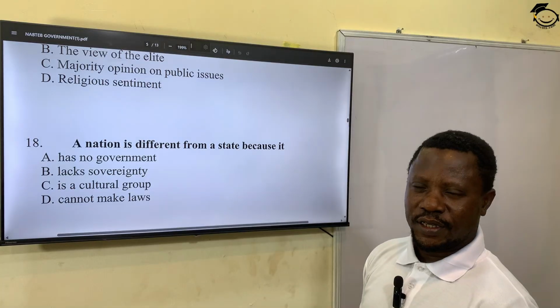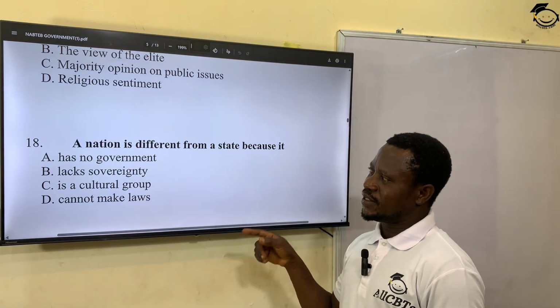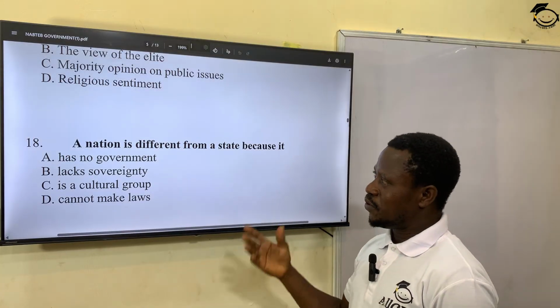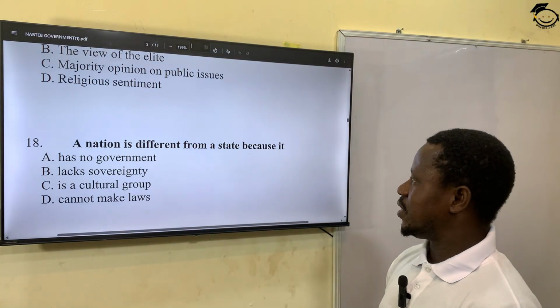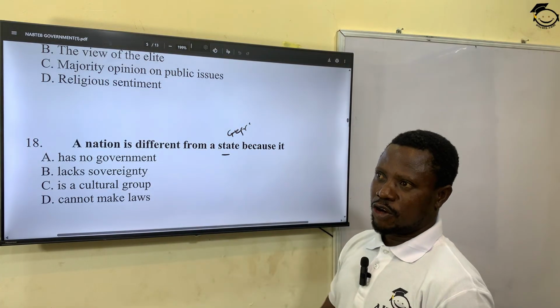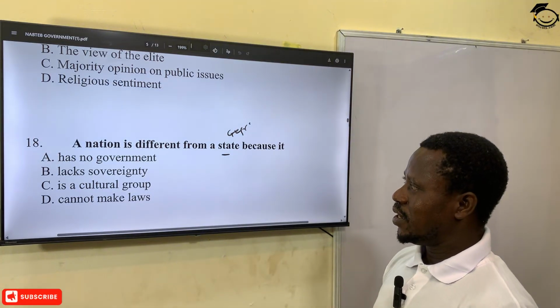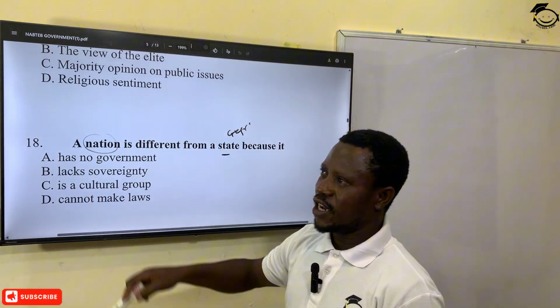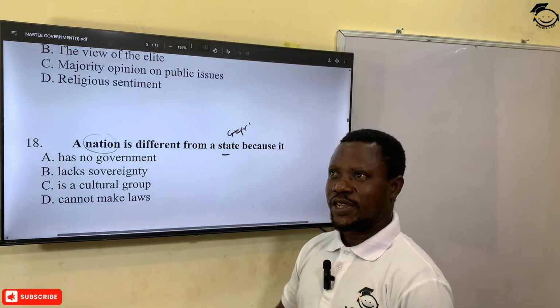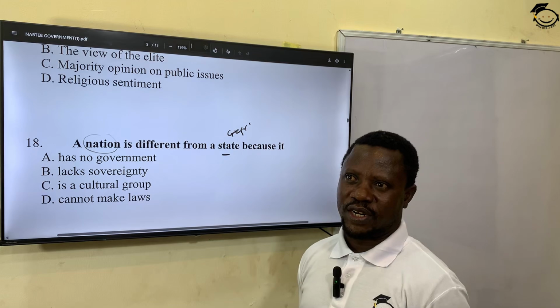A nation is different from a state. I don't know if you have an understanding of the background of what a nation is and what a state is. A state is a geographical entity, made up of people, population, government, law, and all those things. A nation is a group of people sharing common history, ancestry, culture, tradition.